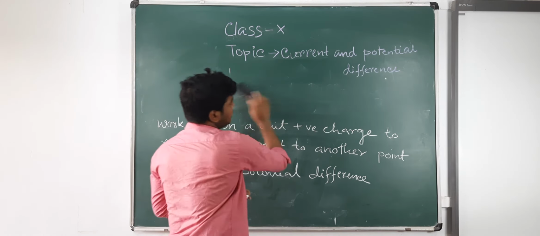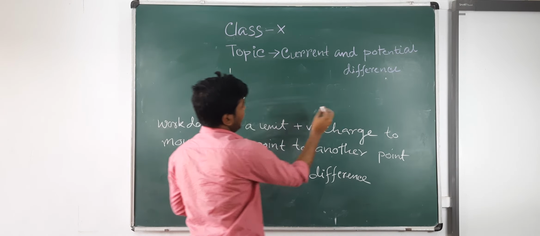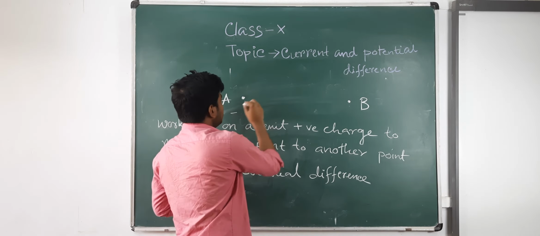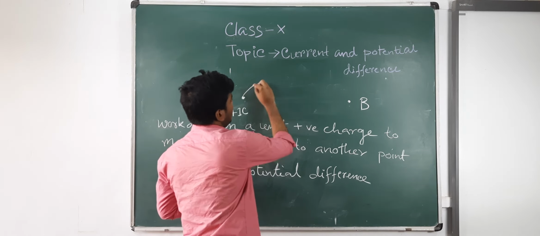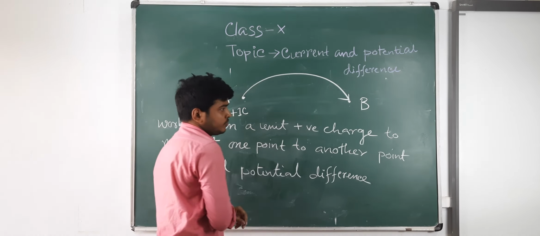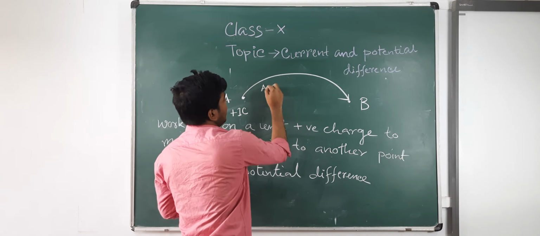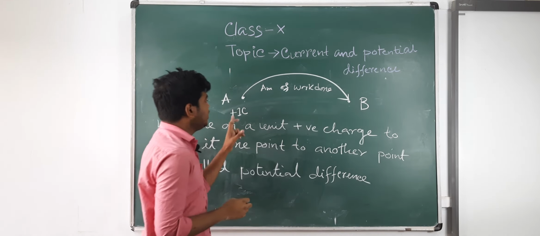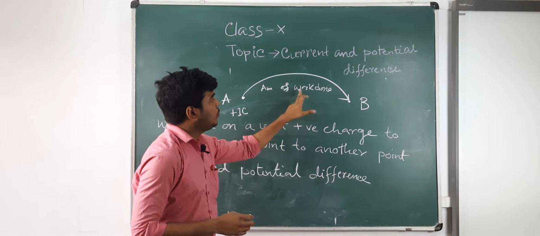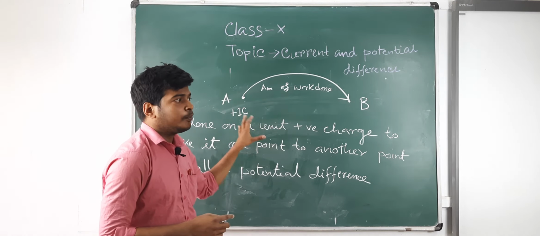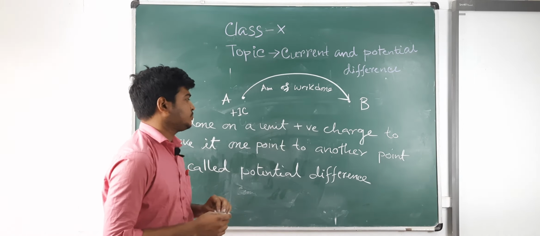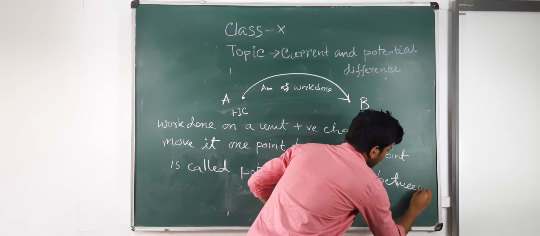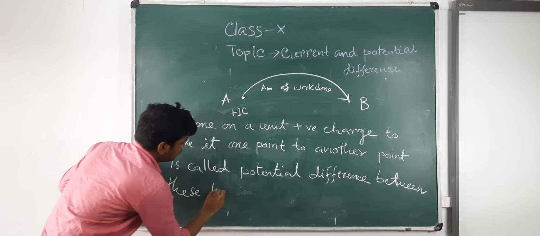Suppose there are two different points, point A and point B, and you want to transfer a positive 1 coulomb charge from point A to point B. So the amount of work done per unit charge is the potential difference between these 2 points.